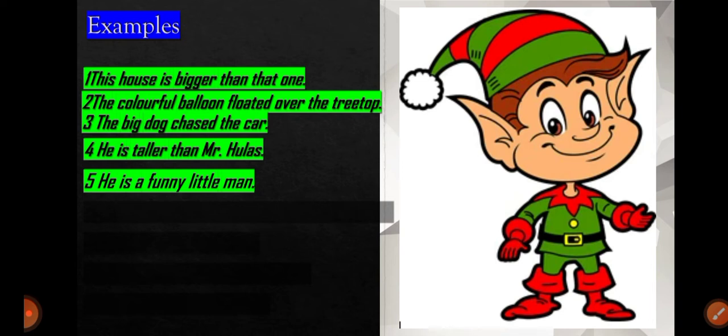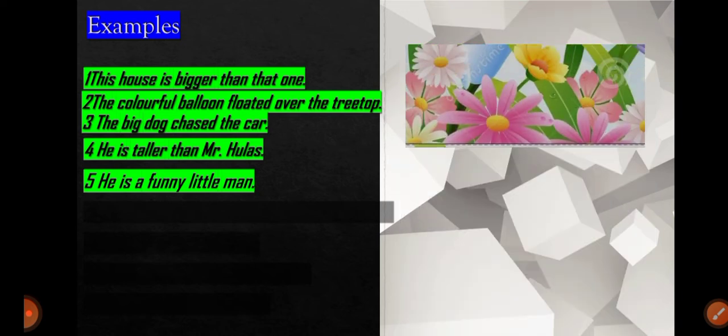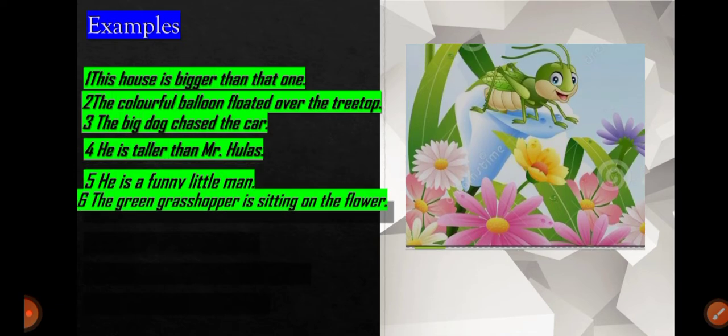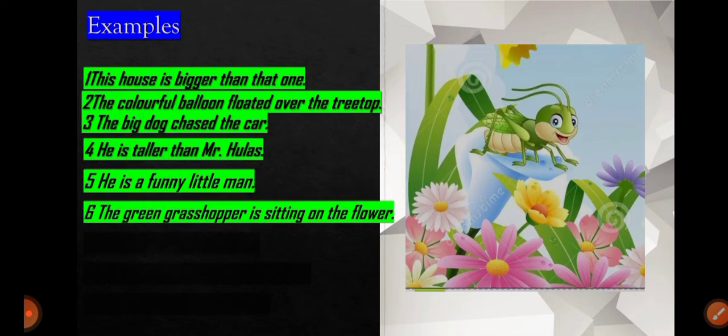What kind of man? Funny. And what kind of man? Little. Funny and little. So there are two adjectives. The next is the green grasshopper is sitting on the flower. So what kind of grasshopper? The green grasshopper. So here the green is an adjective.